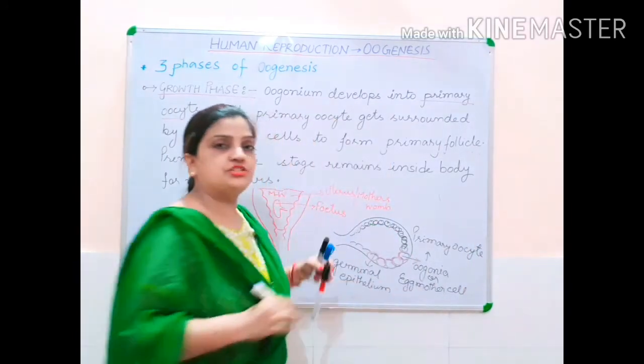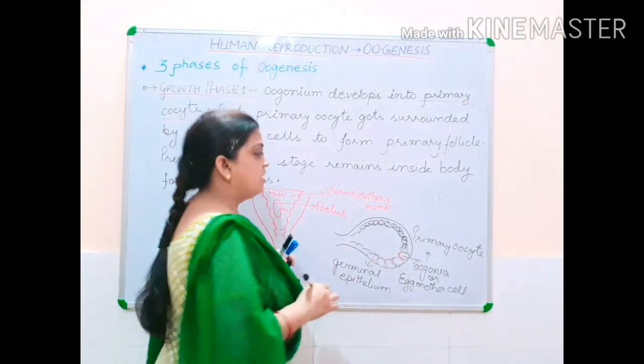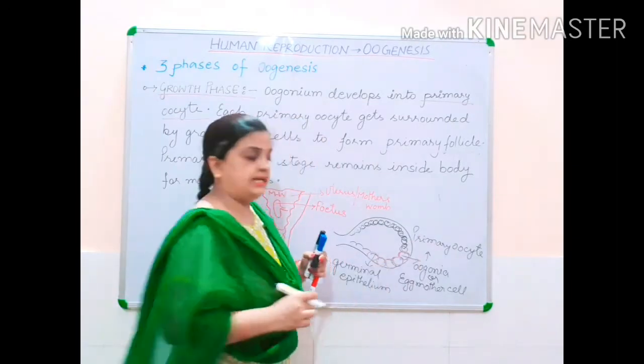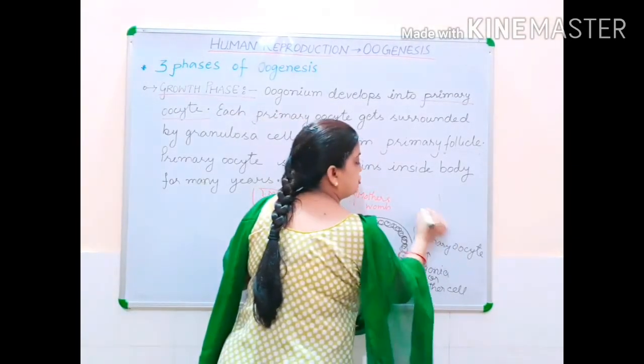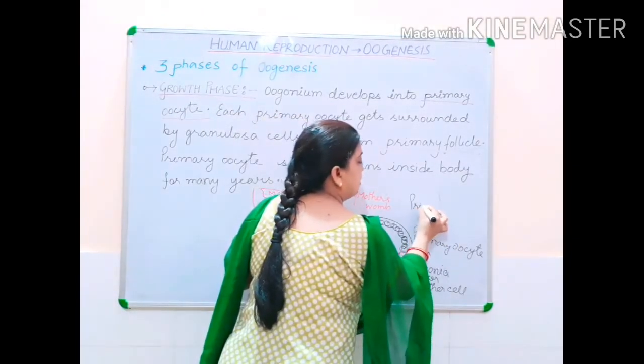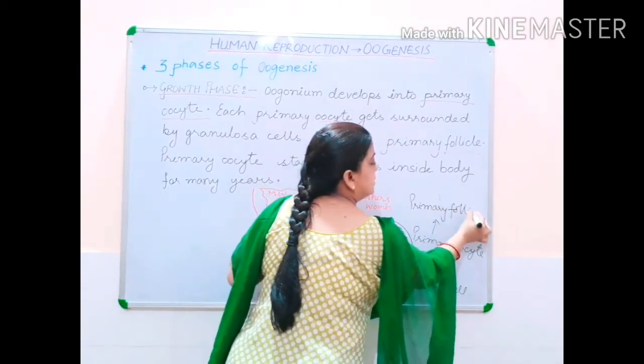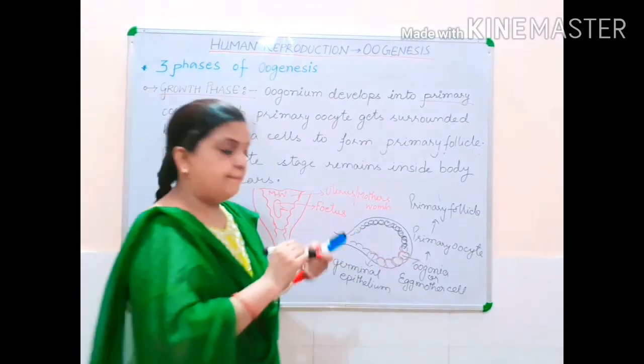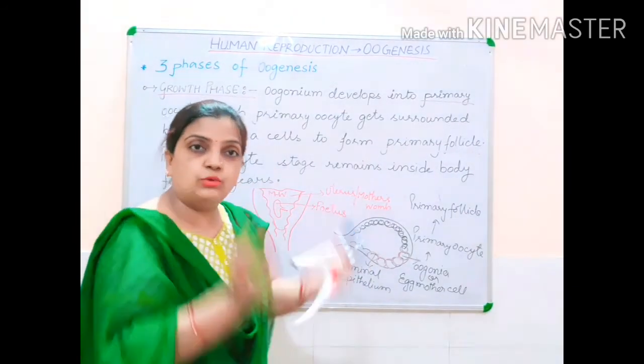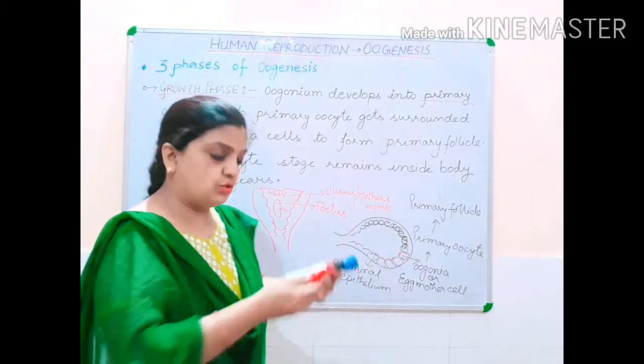They will change into primary oocyte. Now this primary oocyte will be changing into primary follicle. How? By the surrounding of granulosa cells.